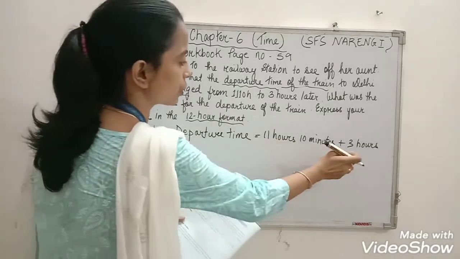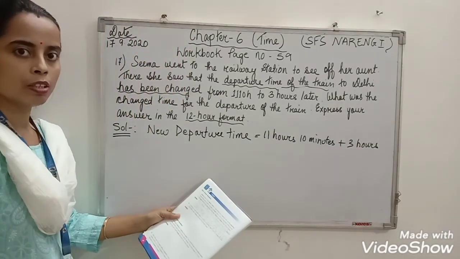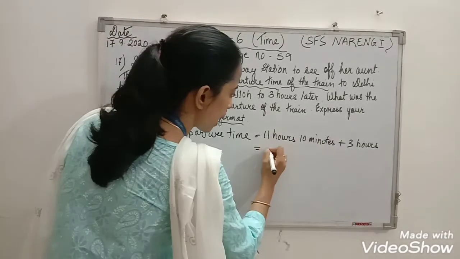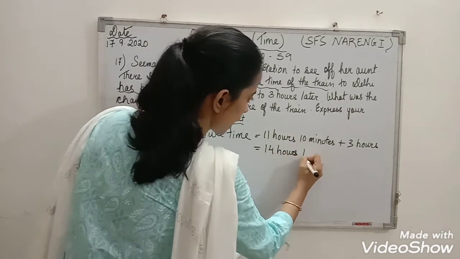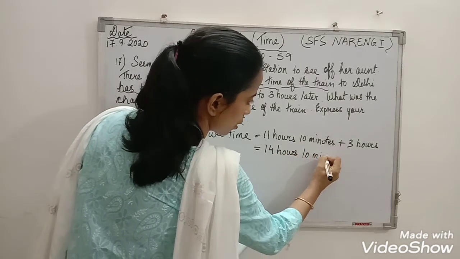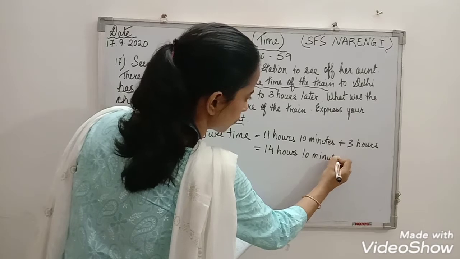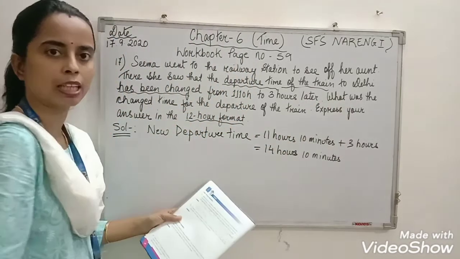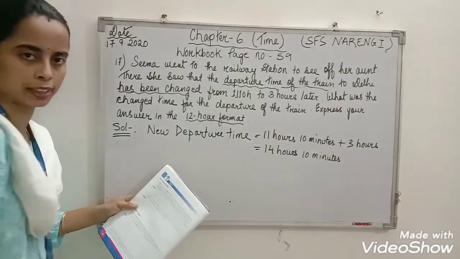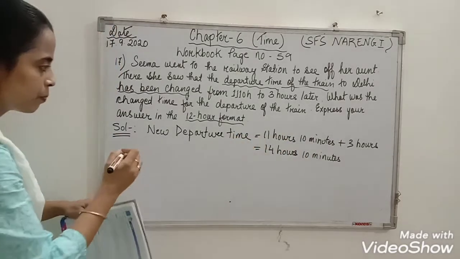So 11 hours plus 3 hours is 14 hours, 10 minutes. 11 hours 10 minutes plus 3 hours comes to 14 hours 10 minutes.